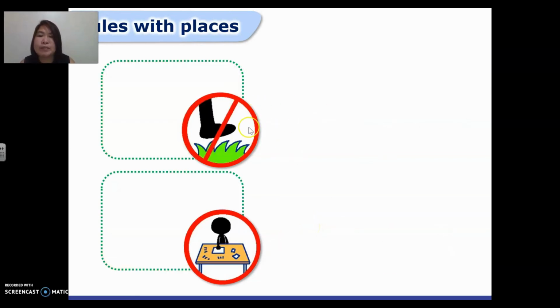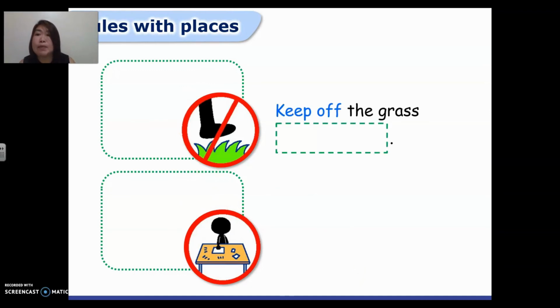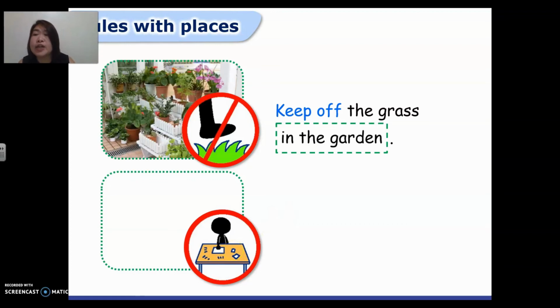Okay, how about this one? What is the rule for this one? Very good. Keep off the grass. But where can you see the sign? Can I see the sign in the canteen? Can we see grass in the canteen? No, we don't have grass in the canteen. So where can we see this sign? Very good. We see the sign in the garden, or we can also see the sign in the park. It depends on your place. But for this one, since we have the photo of the garden, we say keep off the grass in the garden. Good job, guys.